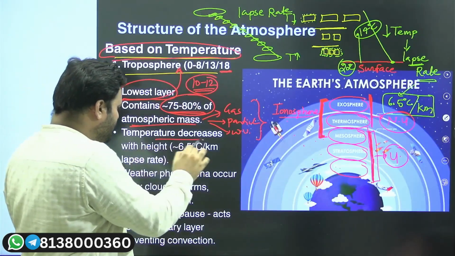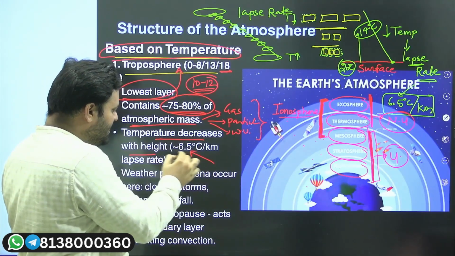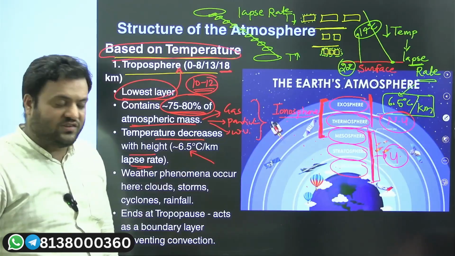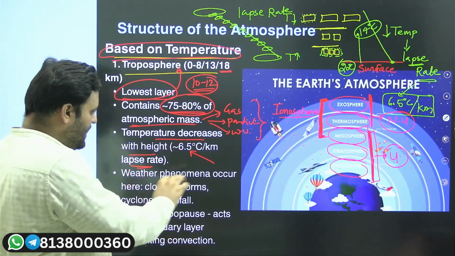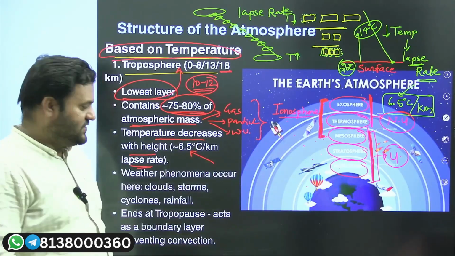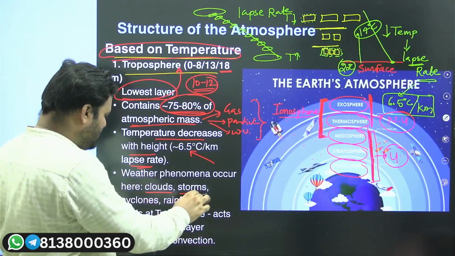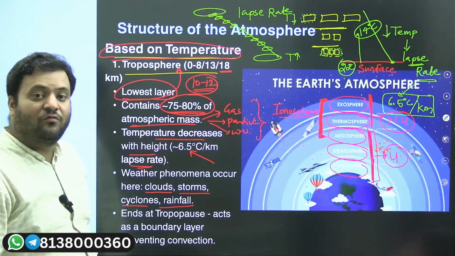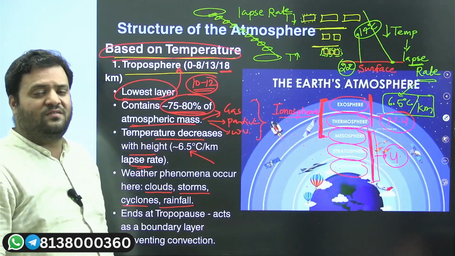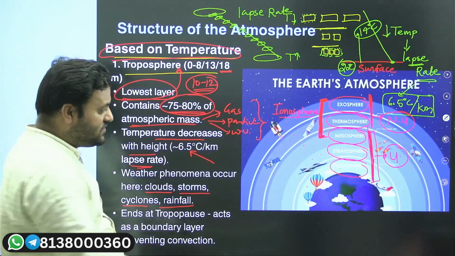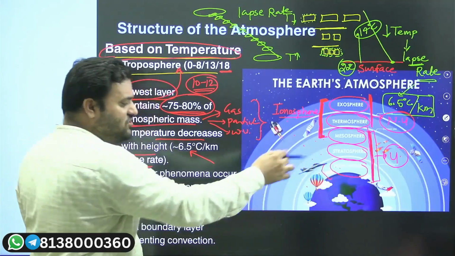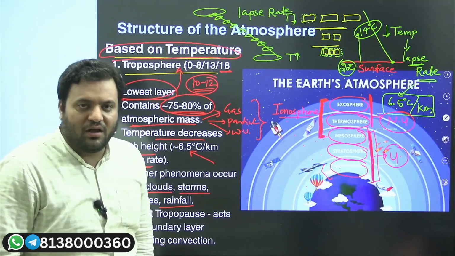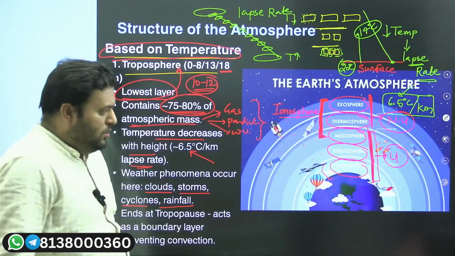And yes, in the troposphere, I told you temperature used to decrease at the lapse rate of 6.5 degrees Celsius. And all the weather phenomena, whether cloud formation, storms, cyclones, rainfall, are confined to the troposphere specifically. With respect to weather activities, the troposphere has a greater role to play.